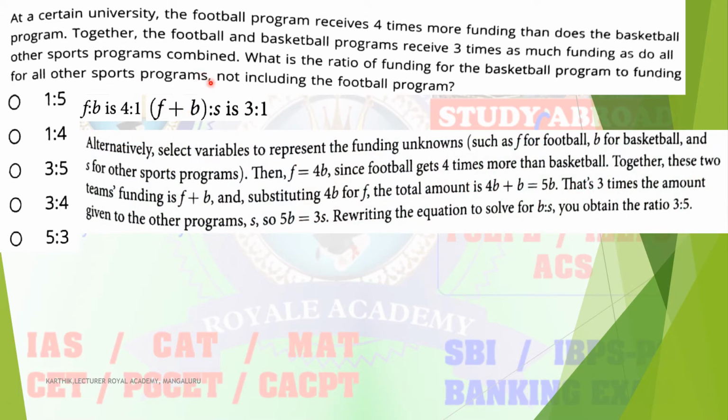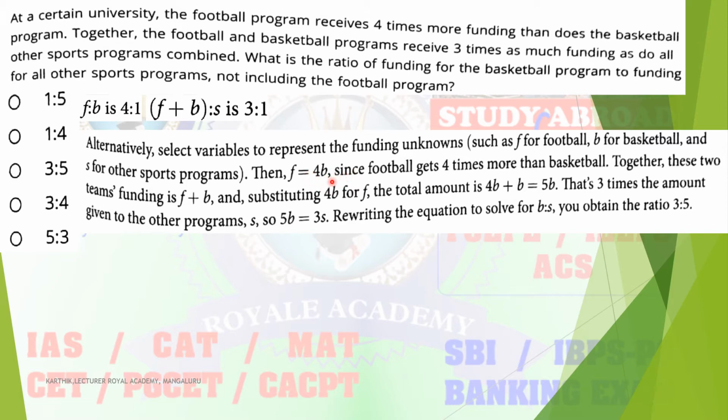Next, we'll see two different methods to solve these problems, one by one. In the first method, you just convert the sentence into equation form. The football program receives 4 times more funding than the basketball program, so F is equal to 4 times basketball.